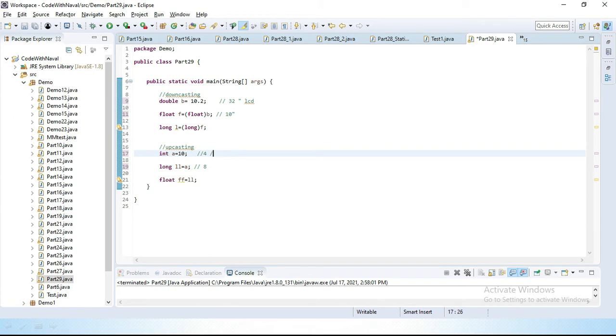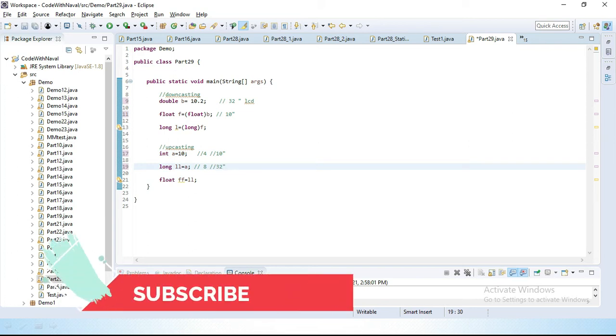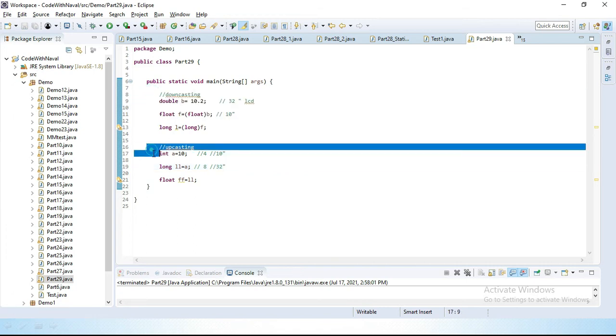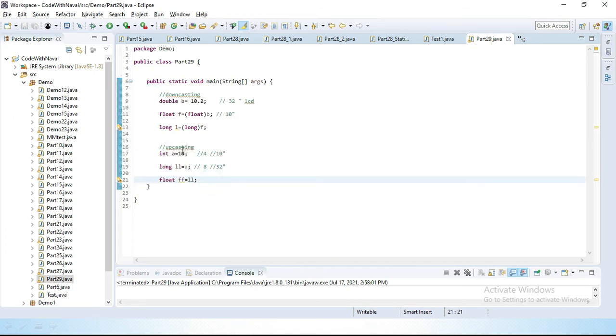Let's consider an example. Here we have a 10-inch LCD TV. We can store this 10-inch LCD TV inside a 32-inch box. We can easily put a 10-inch LCD, no matter. In the same way, downcasting and upcasting happen. That's why we don't need to define type conversion when we perform upcasting.